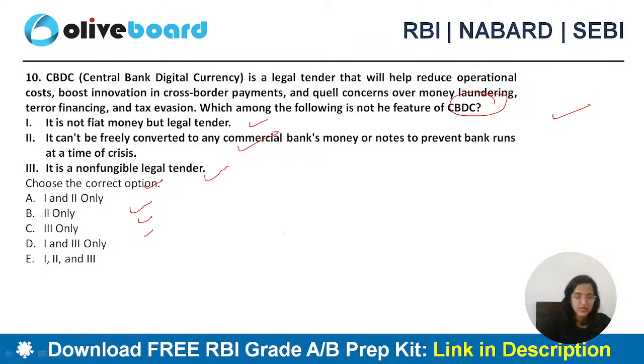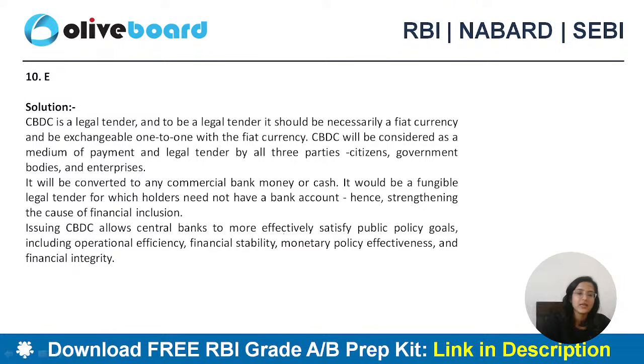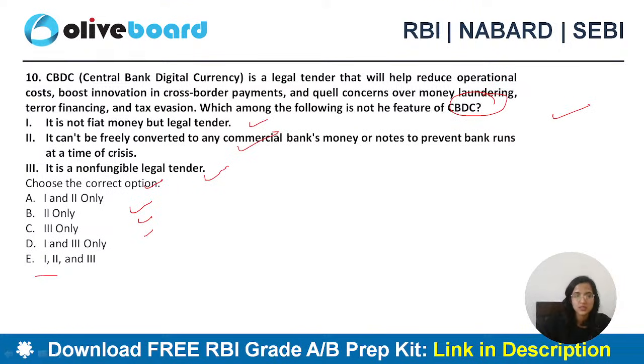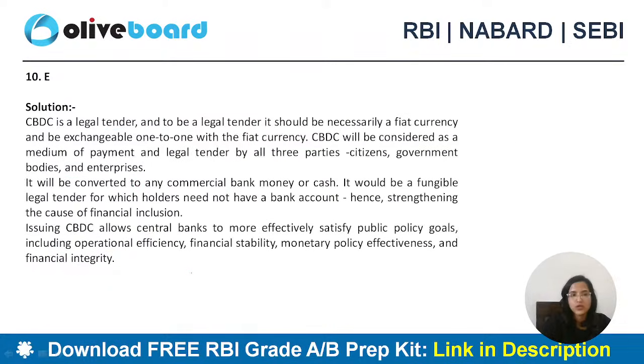Hanji. C, 10th C you guys are saying. The correct answer is E and not C. Okay? 1, 2 and 3. All are correct over here. Now why? CBDC is a legal tender. Absolutely correct. For a legal tender, it should be a fiat currency. What is the meaning of fiat currency? That is, it is backed by the government. It has the legitimate thing over here.